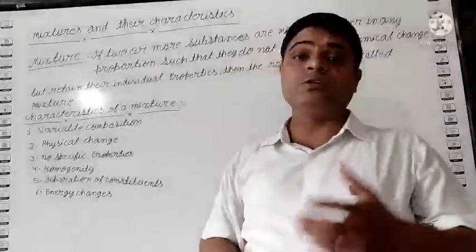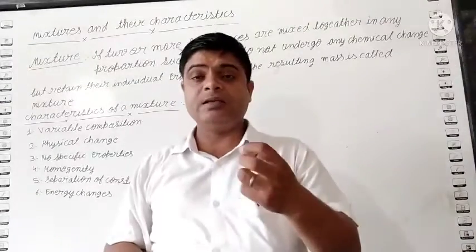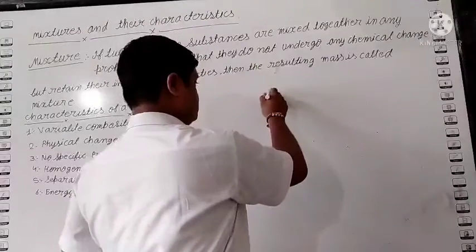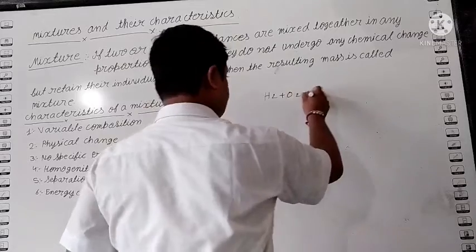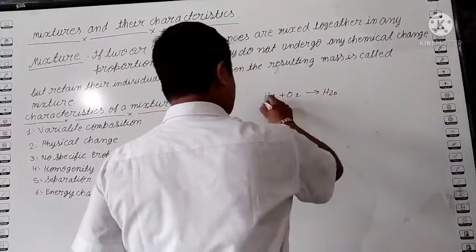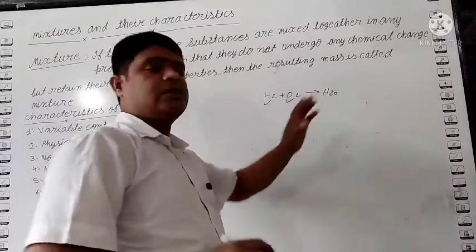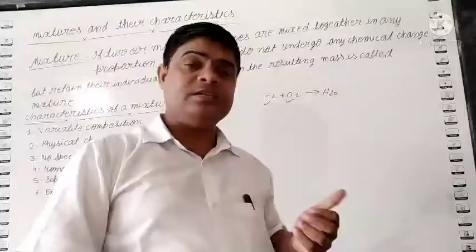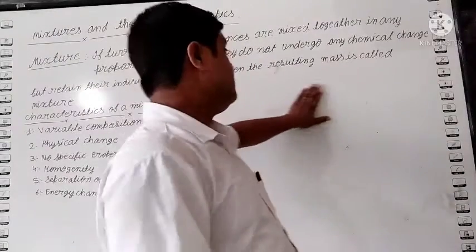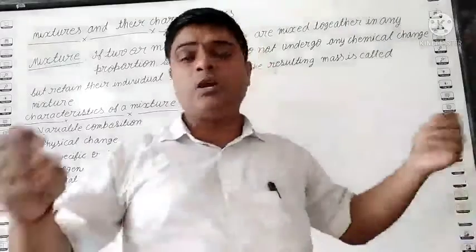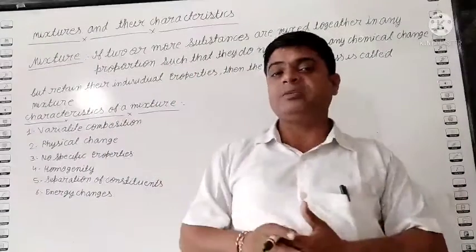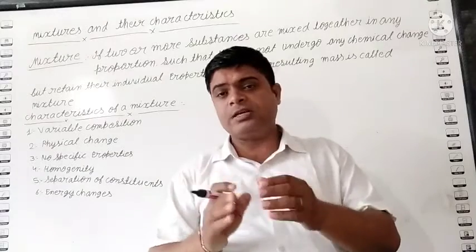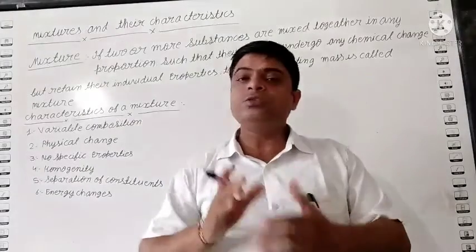Individual property means, suppose, when we write the equation of water, when hydrogen reacts with oxygen to form water, you see hydrogen gas, oxygen gas, and water is a liquid. Their property changes, their state changes, but in a mixture their properties are the same. Means what we add, we get the same property. Suppose you add sugar and salt, then in the mixture we get both tastes, sugar and salt. So this is a mixture.